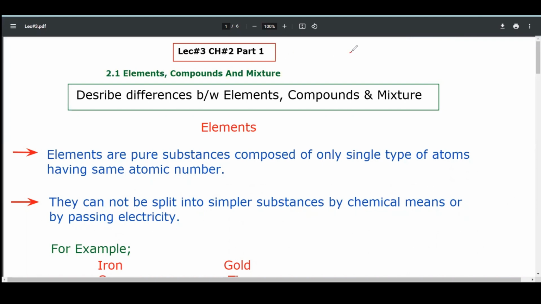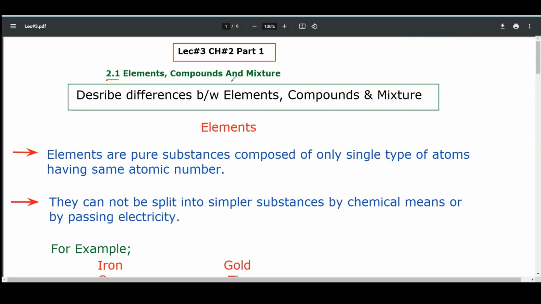In the previous chapter, we discussed states of matter, that was solid, liquids, and gases. In this chapter, we will discuss categories of matter, that are atoms, elements, compounds, and mixtures. Categories of matter. 2.1 Elements, compounds, and mixtures.